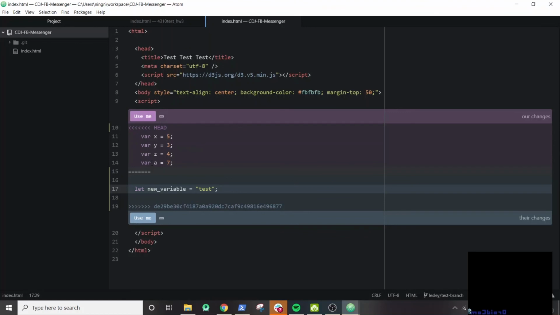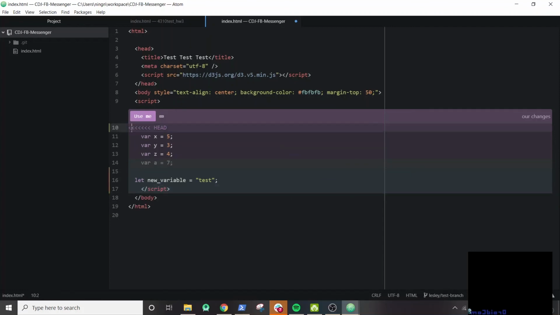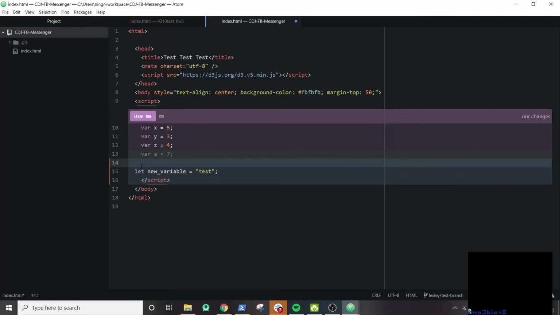And you can decide how you want to tackle this. So maybe in one case you want to discard all your changes and just replace it with the new change. Maybe you don't want the new change and you just want to keep your old changes. But in our case, we want both of them. So we'll just delete this equal sign, delete this row right here, and delete this right here.